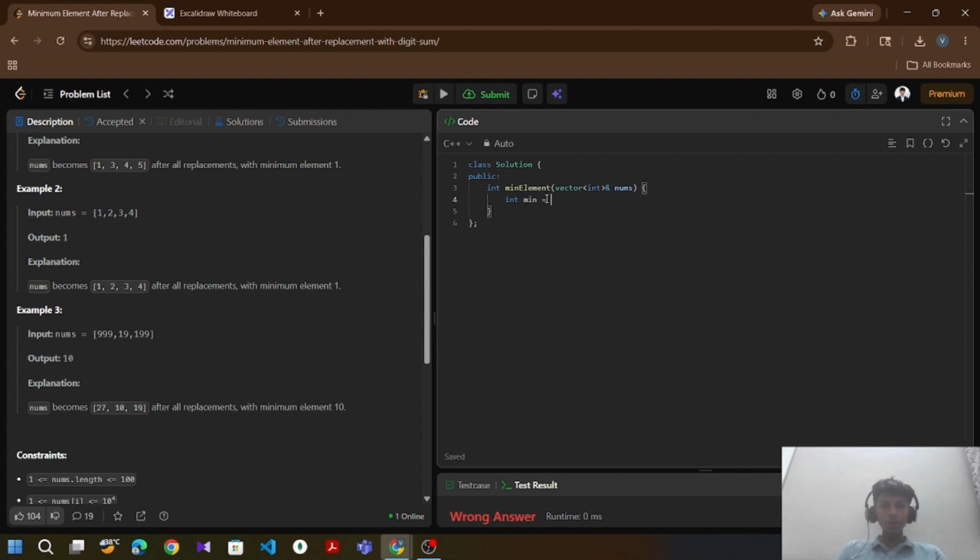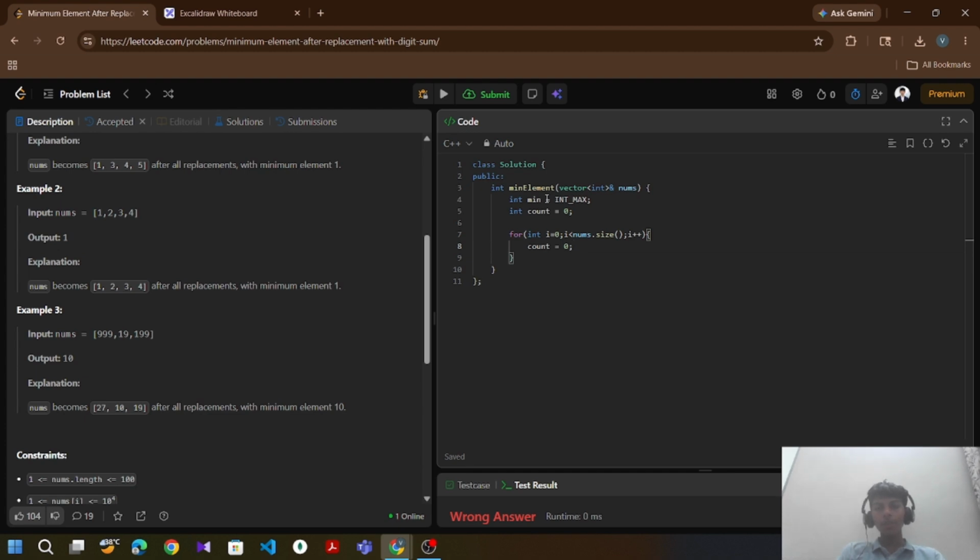Int min equal to INT_MAX for the minimum, and int count to count the sum of all digits. To traverse all elements we write for loop up to nums.size(), i plus plus, and we reset the count variable after completing the sum of all digits of one element.